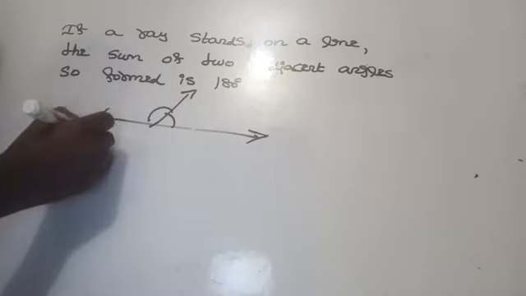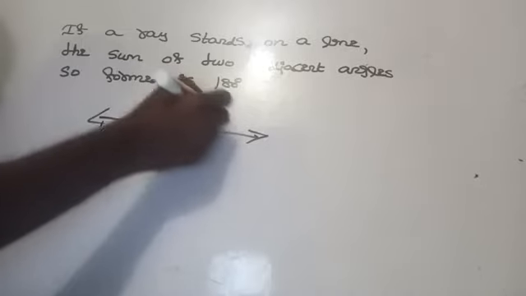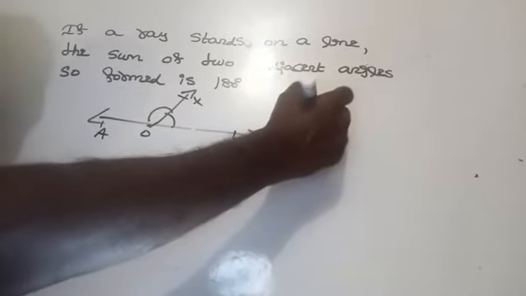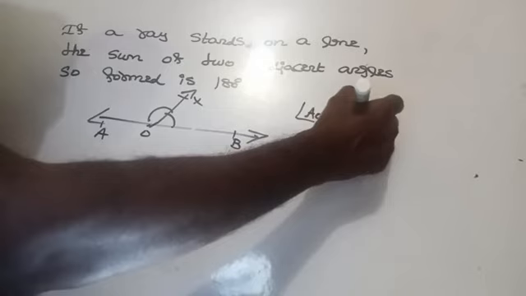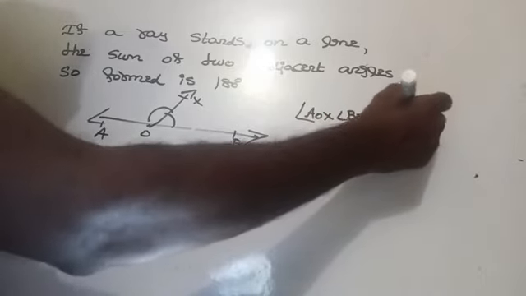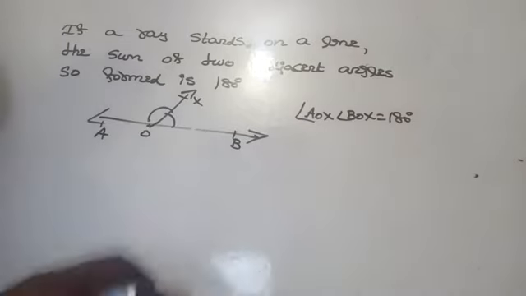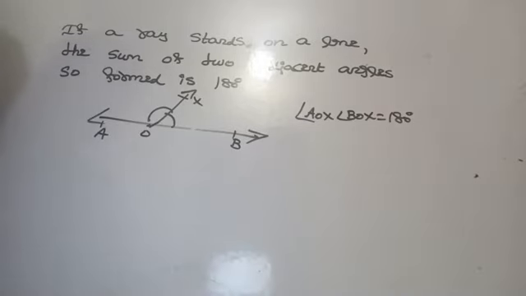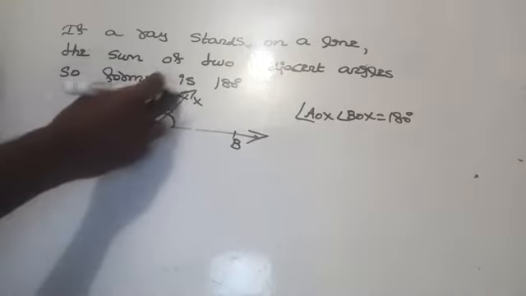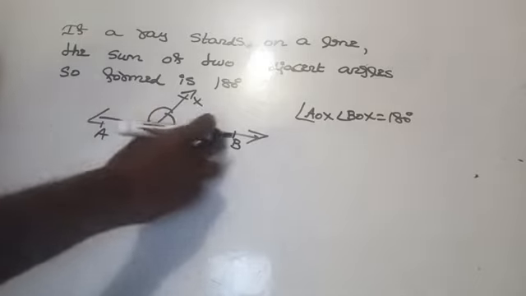Suppose it is A, O, X, B. Then angle AOX plus angle BOX is equal to 180 degree. Then similarly, if the sum of the two adjacent angles is 180 degree, then the non-common arms of the angles form a line. This is the common arm for these two angles, am I right?